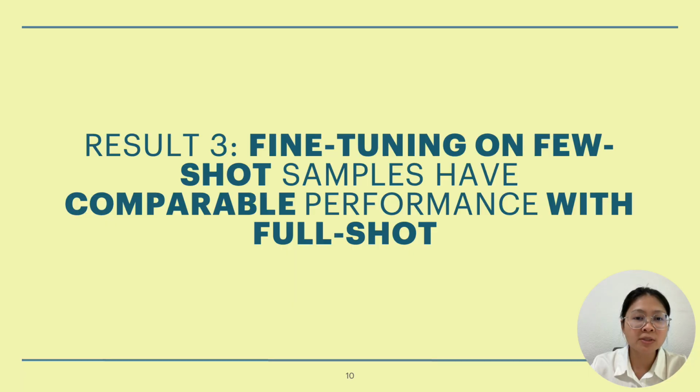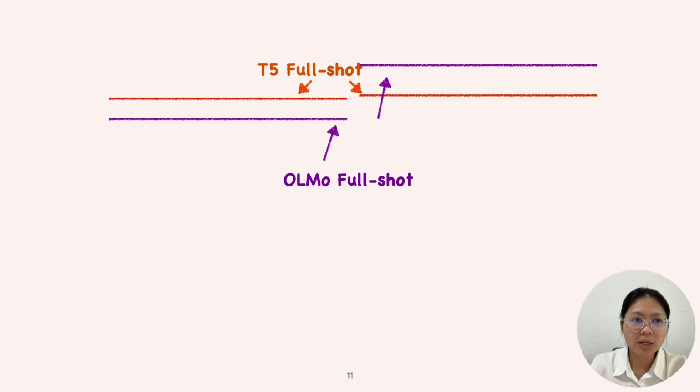Our third result shows that fine-tuning on few-shot samples has comparable performance with fine-tuning on the full shot, which is the entire training set. Here, we show simplified results with only T5 full shot and OLMo full shot. On the left is fine-tuning on the entire ESNLI training set, and on the right is fine-tuning on the entire eFever training set.